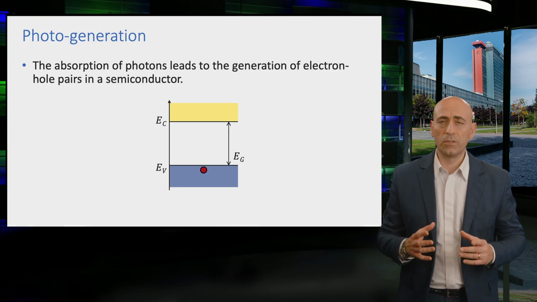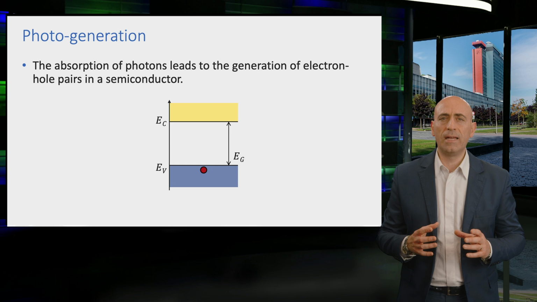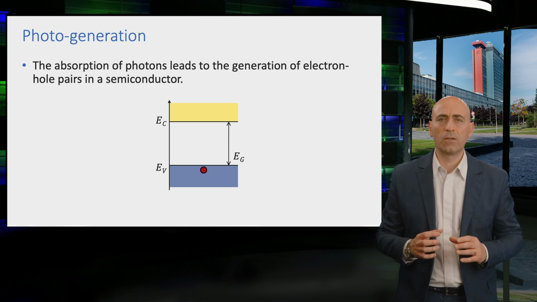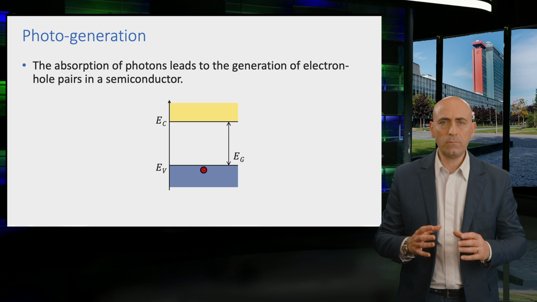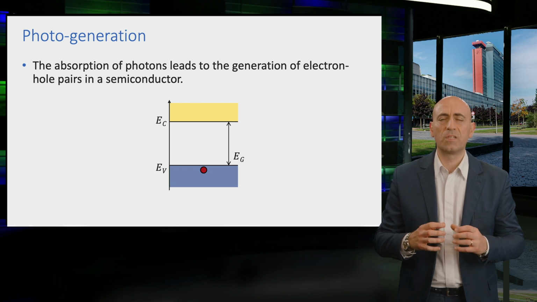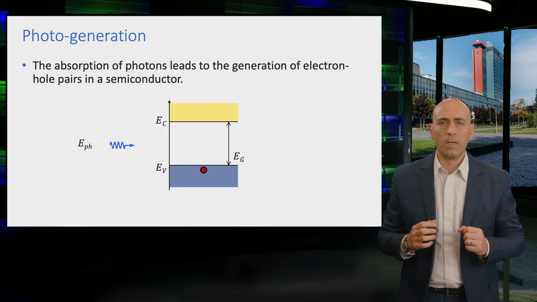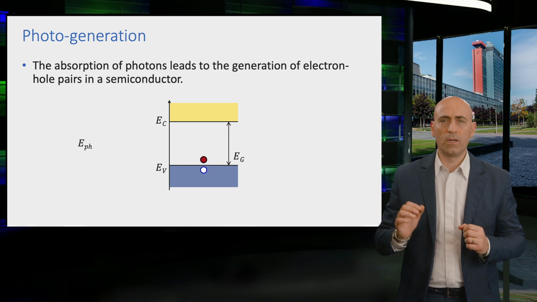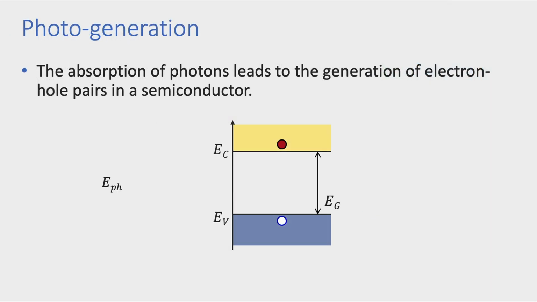During the course introduction, we have already mentioned that the mobile electrons and holes are formed in a semiconductor because of light absorption. Now I will explain how this process happens. Here we see a photon incident on a semiconductor. At some point, this photon can be absorbed by the material. Absorption is a process in which the electromagnetic radiation interacts with atoms of a semiconductor, in particular with its valence electrons. This interaction can lead to the liberation of an electron from a covalent bond.